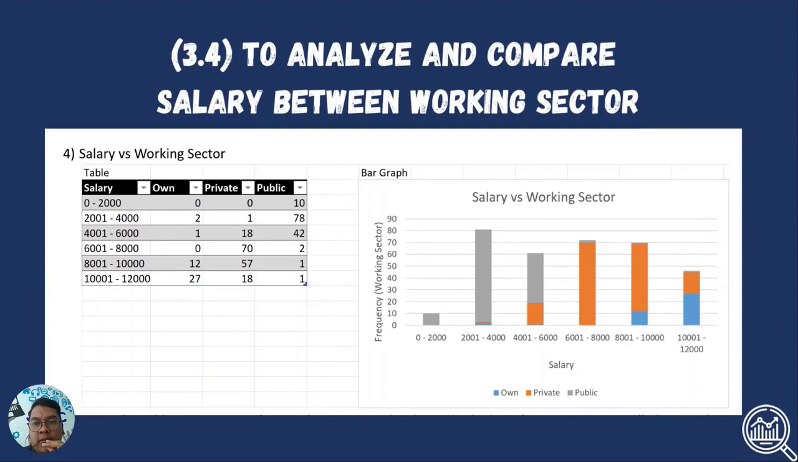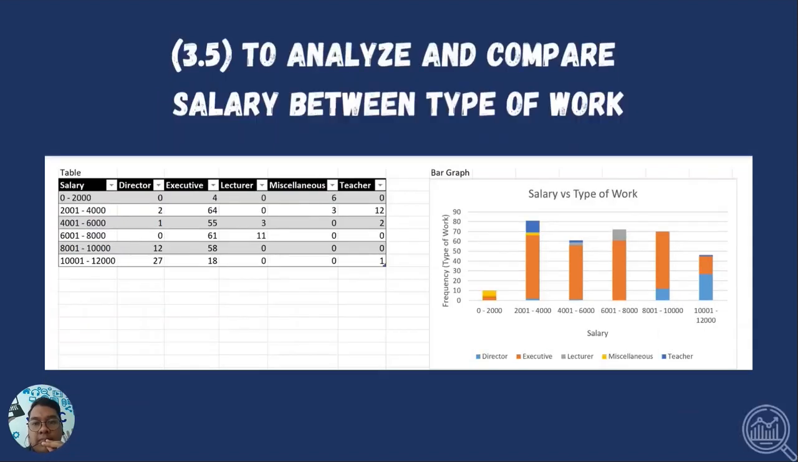Next is 3.4, salary versus working sector. From the table, we can see that the working sectors with the highest frequency vary in all classes. The mode in this table is 78 students working in the public sector in class 2001 until 4000. The mean for this data is 18.89, median is 16, and the variance is 659.281. The skewness of this graph is a positive value, 1.3859, which shows that the graph is skewed to the right, while the kurtosis has a positive value, 0.7065, which is approximately mesokurtic.